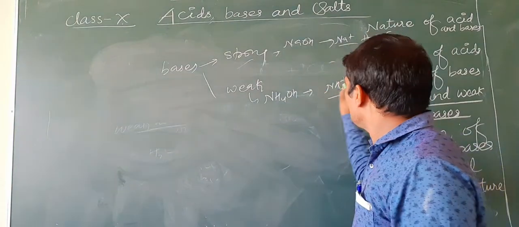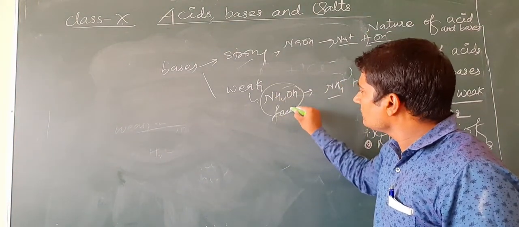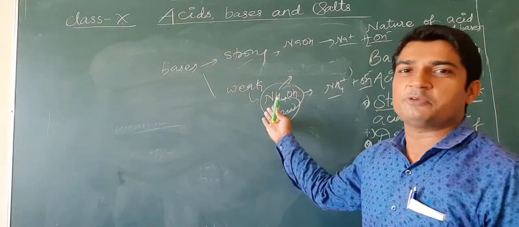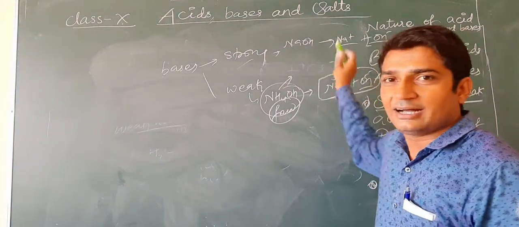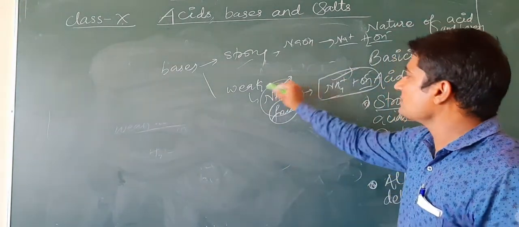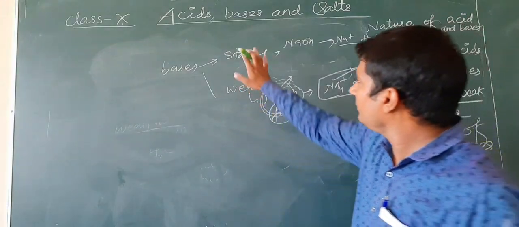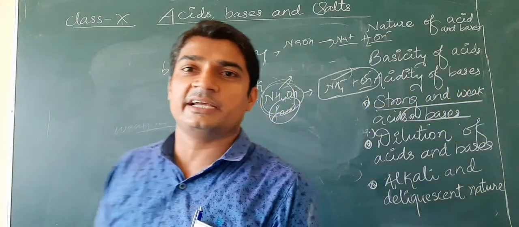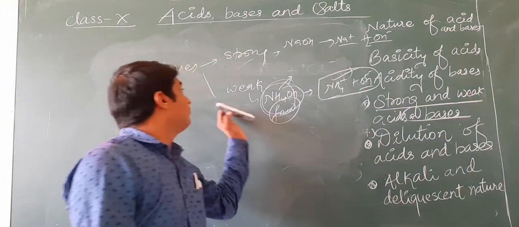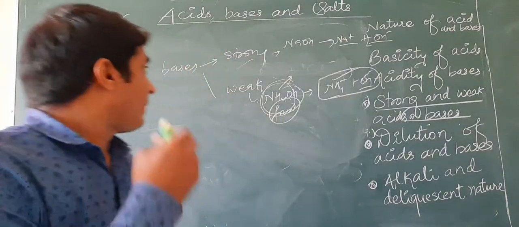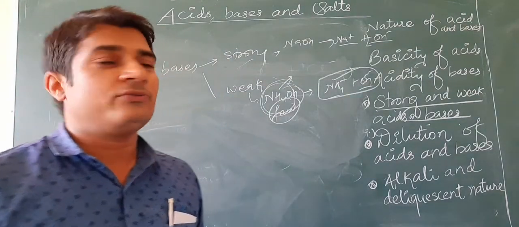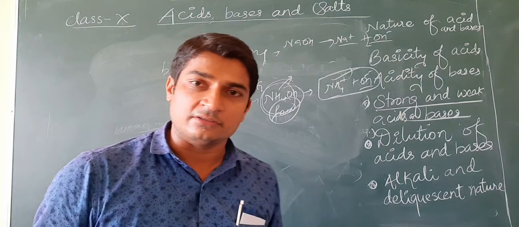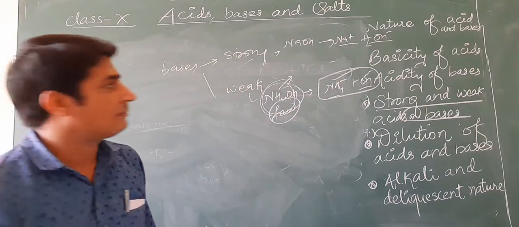In this one, only a few molecules, not all, are ionized. Suppose out of 100, only 10 to 12 molecules are found in this form, and the other 80 to 85 molecules are present in unionized form. So strong bases are the bases which produce a large amount of OH minus ions due to complete ionization, and weak bases are the bases which produce only a small amount of OH minus ions due to incomplete or partial ionization. So they are known as weak bases.